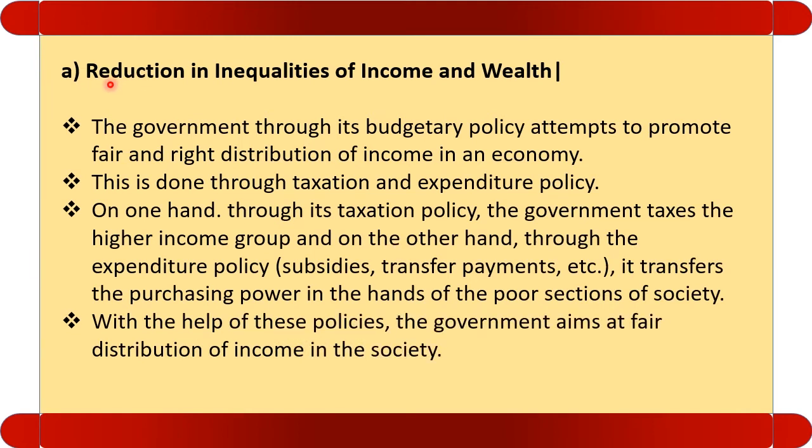The first objective is reduction in inequalities of income and wealth. The government through the budgetary policies try to diminish the gap between rich and poor. The government is having two tools through which the government try to diminish the gap between rich and poor. These tools are taxation and expenditure policy.